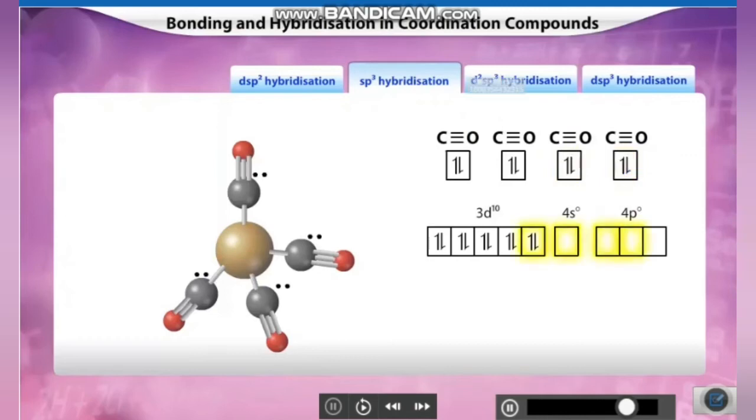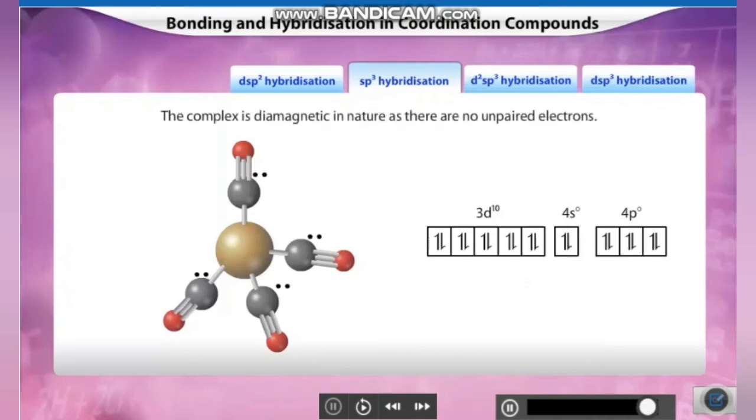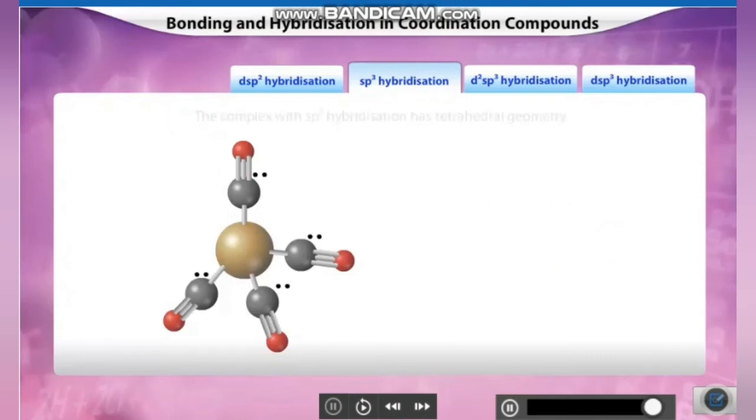4s and 4p vacant orbitals of nickel form 4 sp3 hybrid orbitals. The hybrid orbitals are occupied by the 4 lone pairs of electrons of carbonyl ligands, thereby resulting in sp3 hybridized nickel-carbonyl bond by sp3 hybridization. The complex is diamagnetic in nature as there are no unpaired electrons. The complex with sp3 hybridization has tetrahedral geometry. Thus, tetracarbonyl nickel complex has tetrahedral geometry.